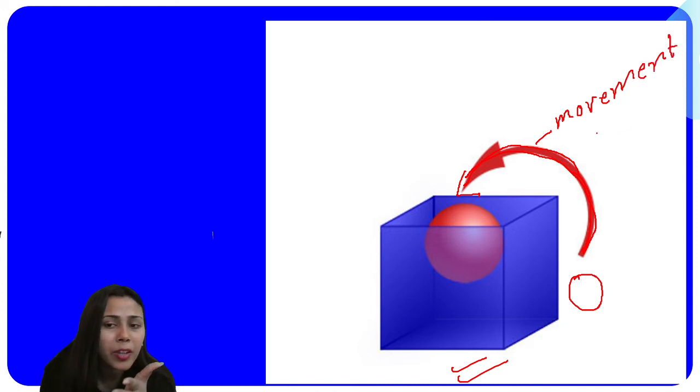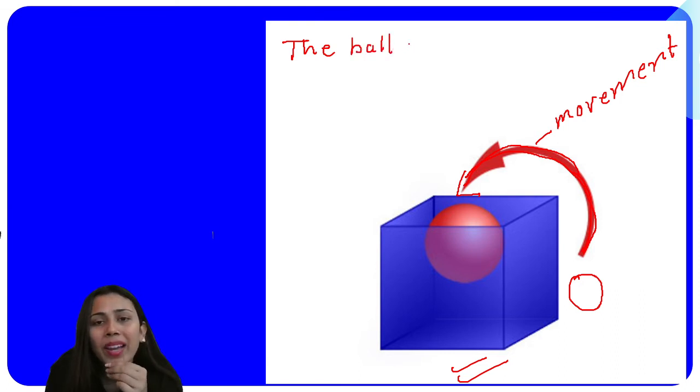Now, in that case, what preposition are we going to use there? Based on the picture, if we write down the example in words, it will be like this. The ball went into the box.